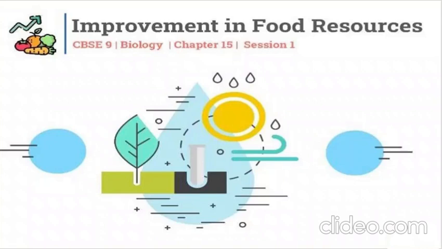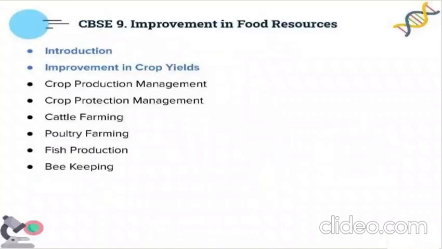And today we are here with our next chapter for biology, that is improvement in food resources. Before this chapter, we even have diversity, but that is currently removed from the CBSE syllabus for this year. In today's session, this is our session number 1, we are going to do an introduction about this chapter and how we can improve crop yields. In upcoming sessions, we are going to discuss crop production and protection management, cattle farming, poultry farming, fish production, and beekeeping.